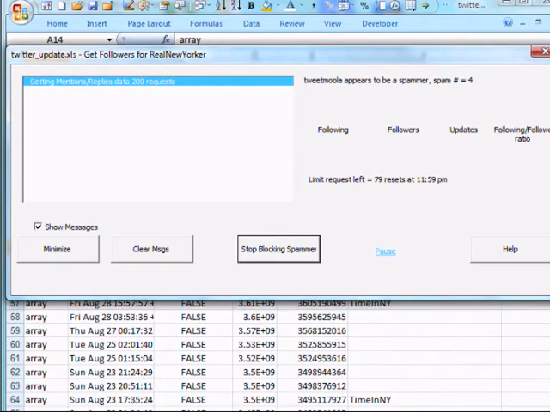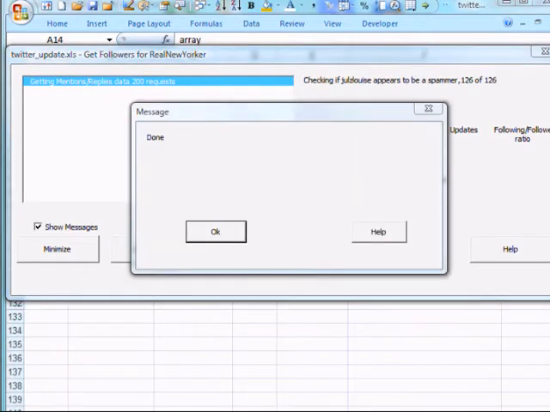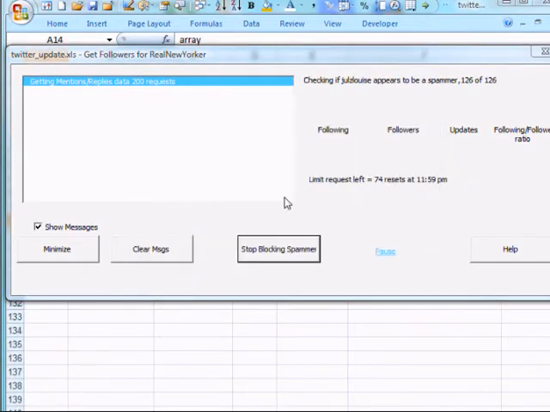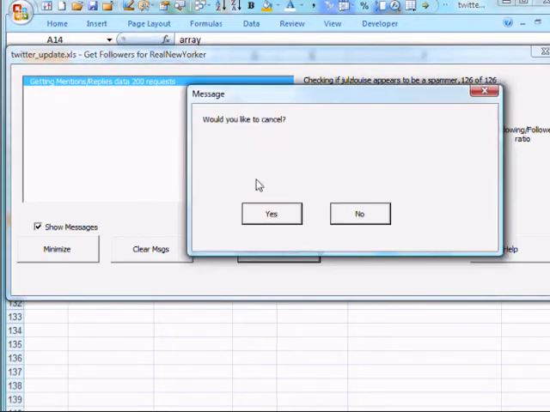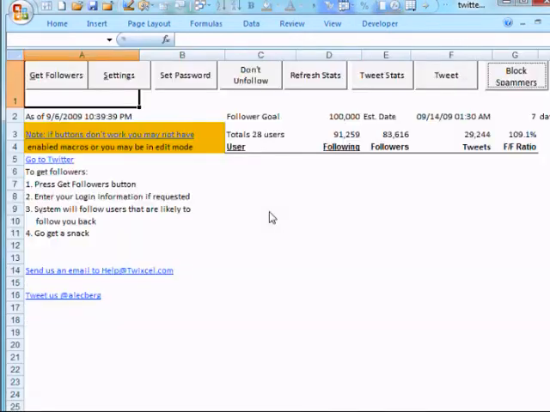And I'll just let this go. And a message popped up, done, when we're finished. And I can click the stop here. Would you like to cancel? I'll say yes. And we're done. So let's go back.